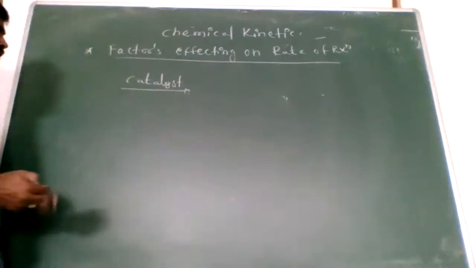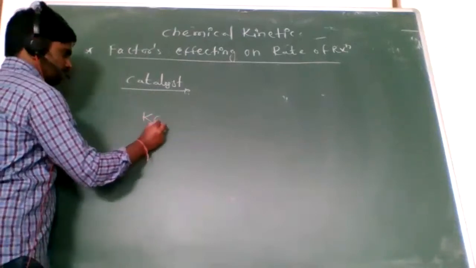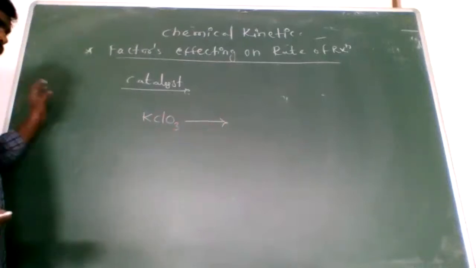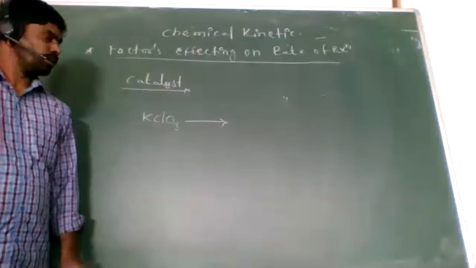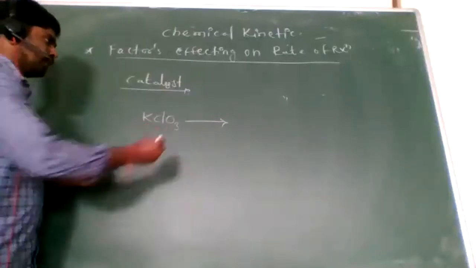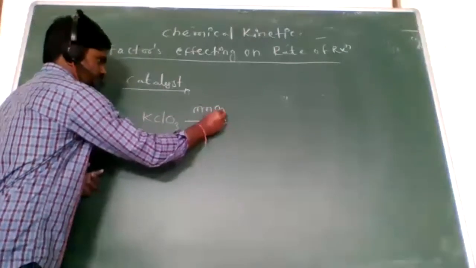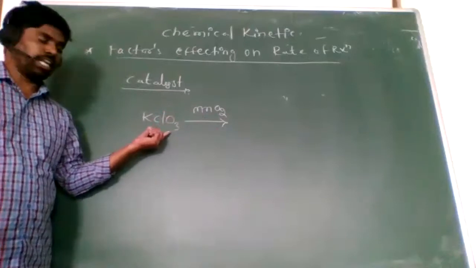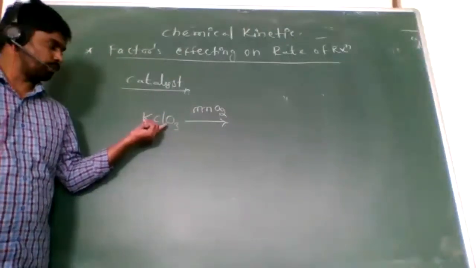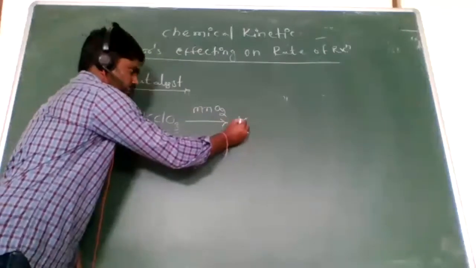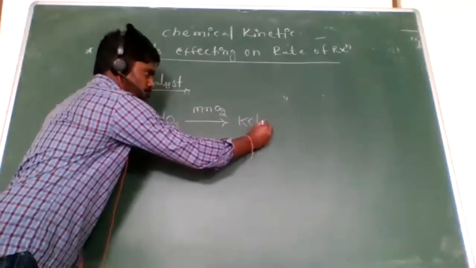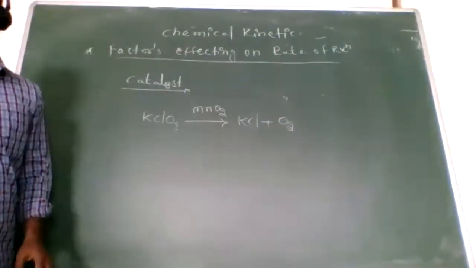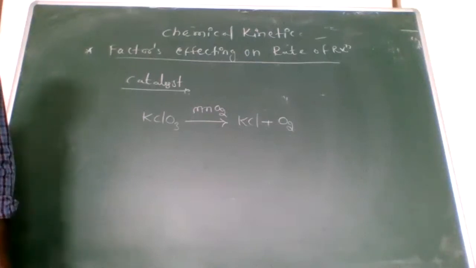Okay, clear? Now see here, for example, I take potassium chlorate. There is a positive catalyst and a negative catalyst. For example, I take manganese dioxide. This is the catalyst. When it participates in the decomposition of potassium chlorate, it forms potassium chloride plus oxygen.